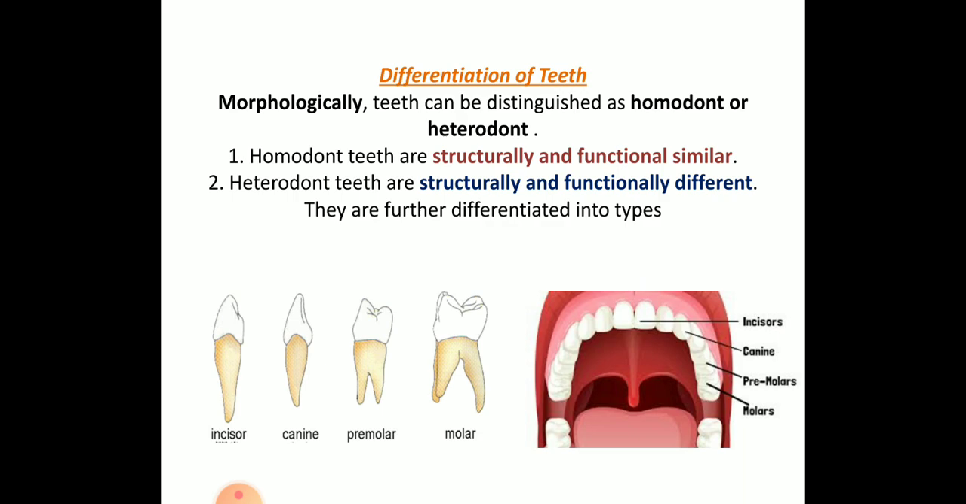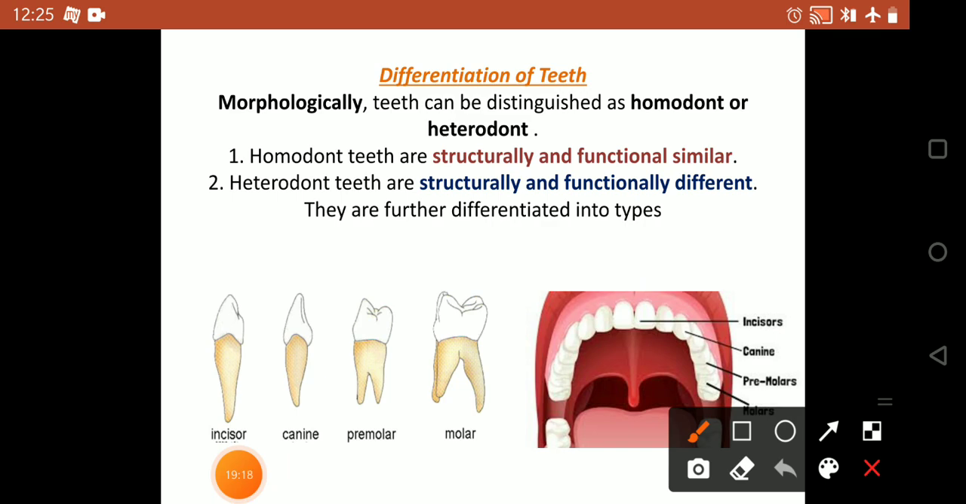We all know the upper portion, the first region, has the incisors. Incisors mainly help in cutting the food. Canines help in tearing the food. Premolars and molars mainly help in chewing and grinding the food. So this is the function of these different types of teeth.